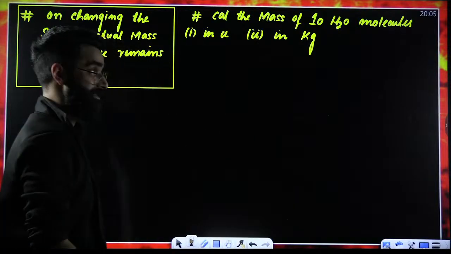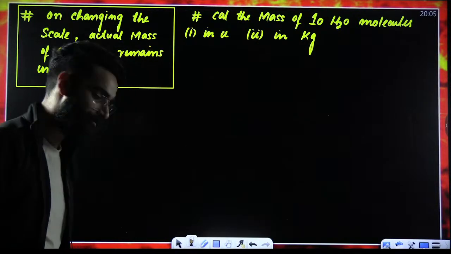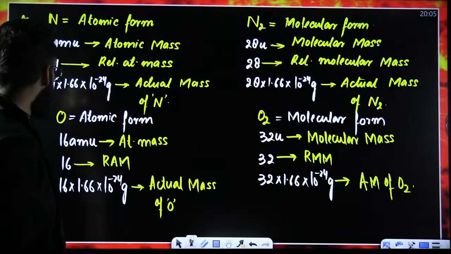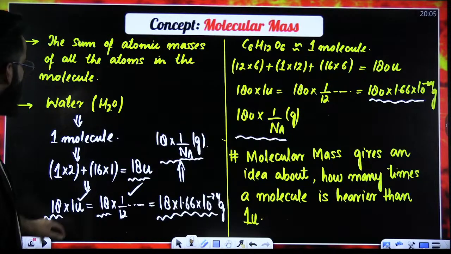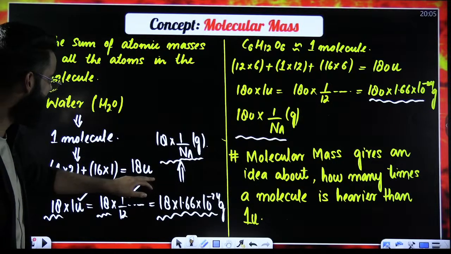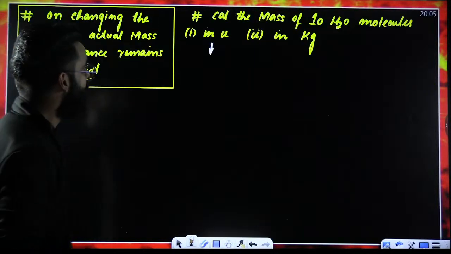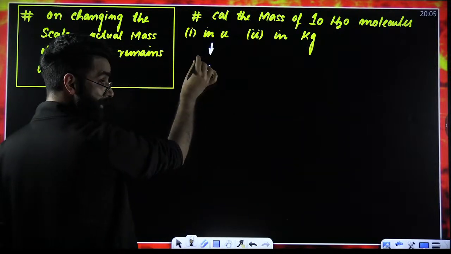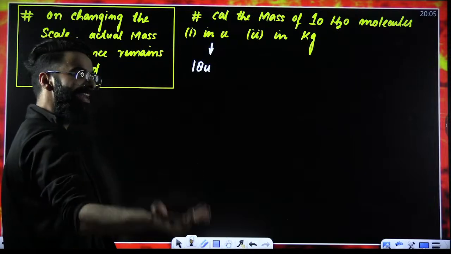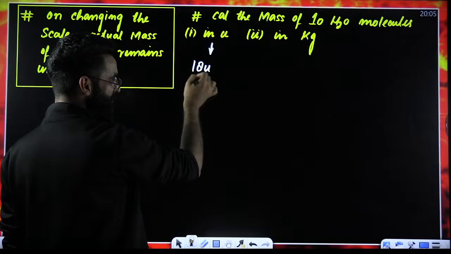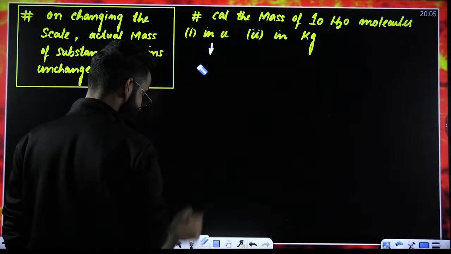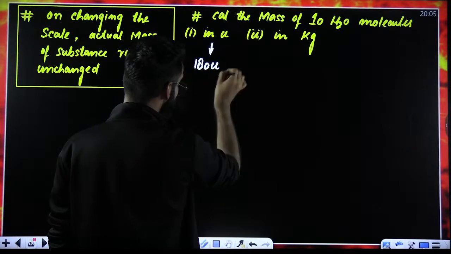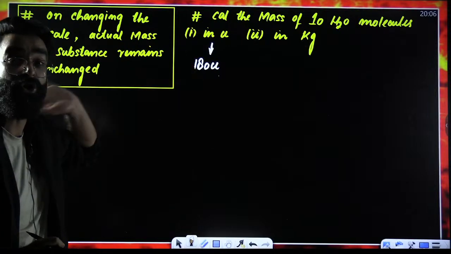How do people try to understand? Calculate the mass of 10 water molecules. First of all, tell me one thing. What is the mass of one water molecule? The mass of one water molecule is nothing but 18U. If the mass of one water molecule is 18U, so what will be the mass of 10 water molecules in U? I'll just multiply this term by 10, and I'll get the value exactly as 180U. This is the mass of 10 water molecules in U.